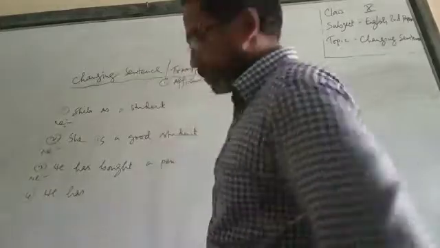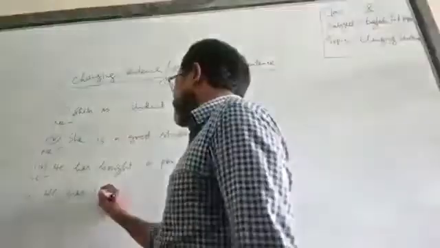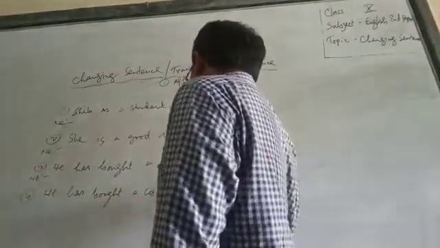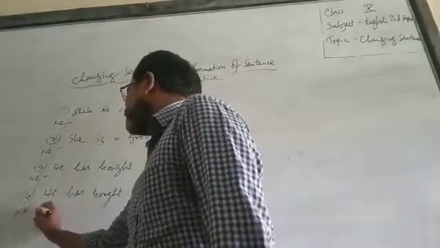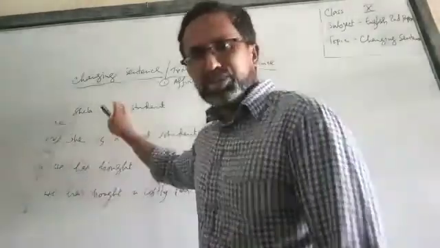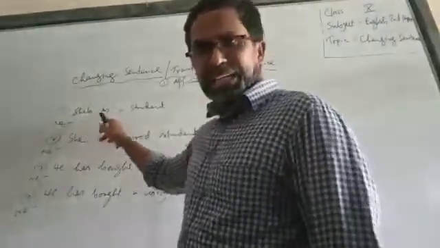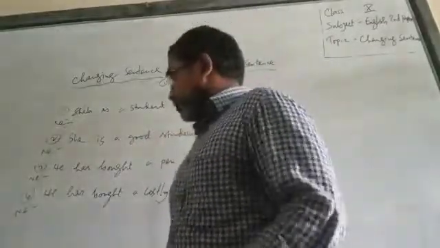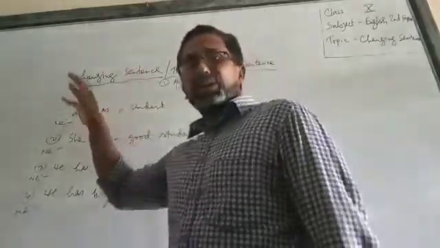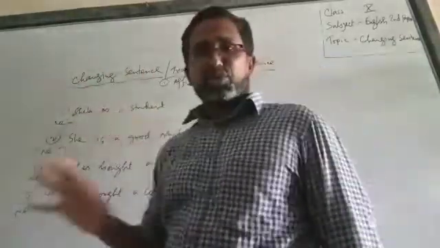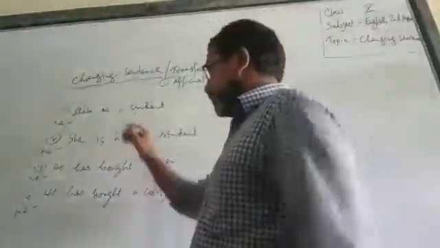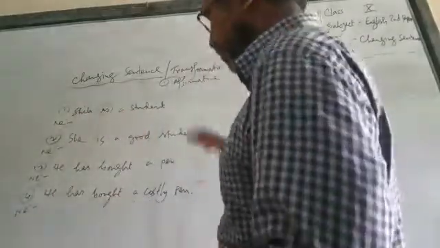You write with me, you can jot down the sentences. Dear students, I have written 4 sentences. Can you see this? Okay. First one, Sheila is a student. Whenever you turn any sentence from affirmative to negative, first of all you have to look over whether there is any auxiliary verb or to be verb in the sentence or not. Can you find any auxiliary verb here? Yes, 'is'. Very good. So we do not need to take the help of another auxiliary verb.